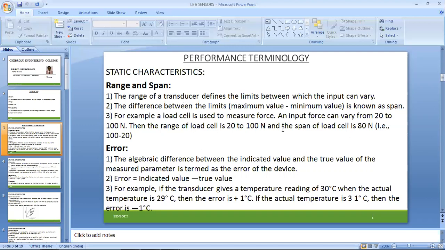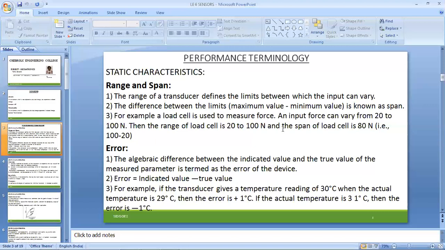And that is nothing but the transducer. There will be input limitations, and that will depend upon the capacity of the sensors, or the load that is borne by that particular sensor. So in order to bear the highest loads, the capacity of that particular sensor also has to be increased while manufacturing.